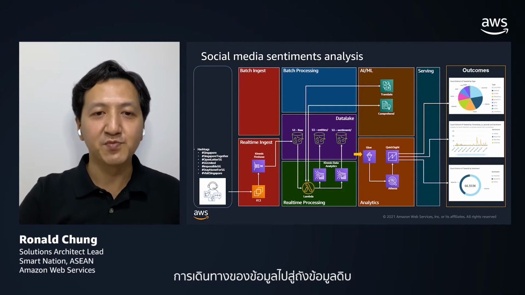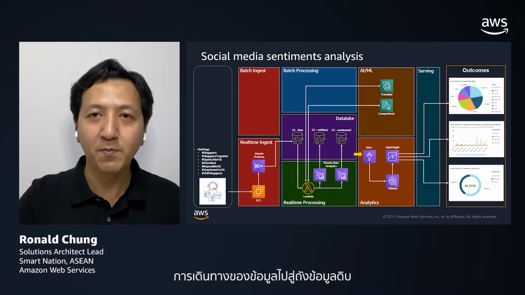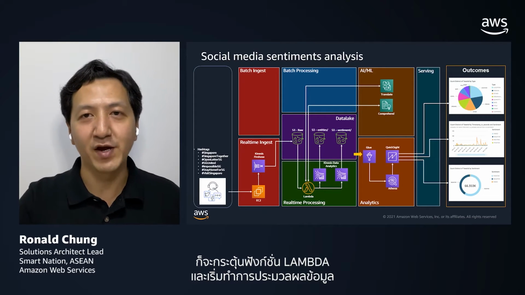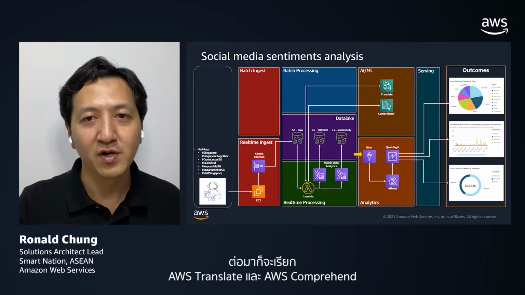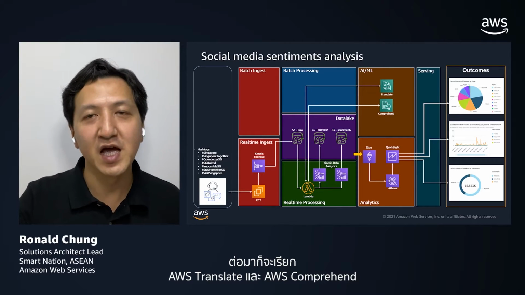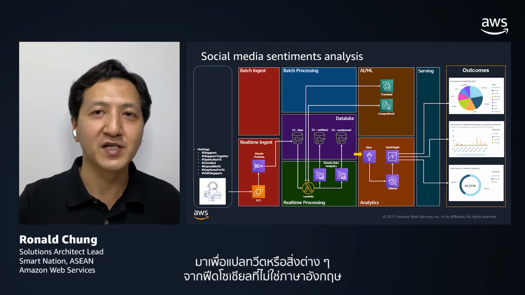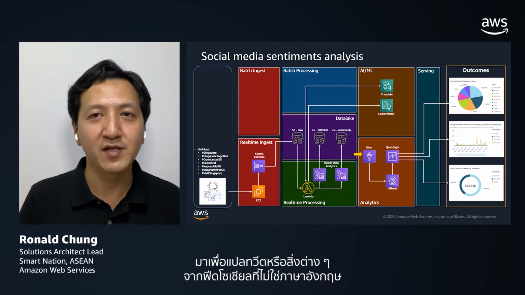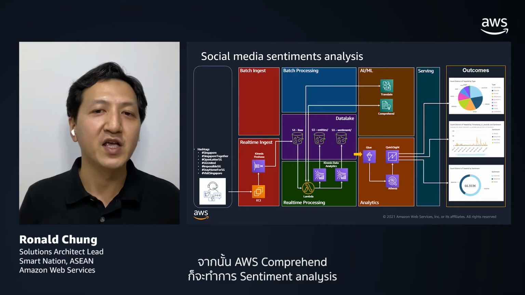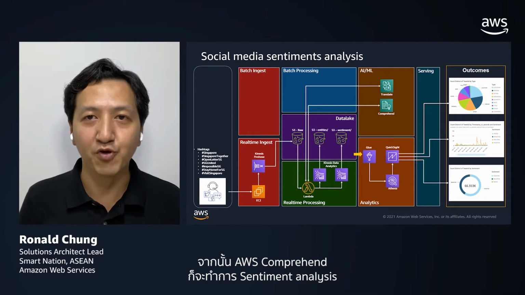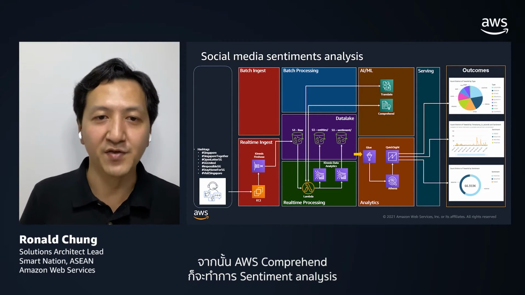Once the data is landed into this raw bucket, the Lambda functions will be triggered to do the data processing. It will subsequently call the AWS Translate and AWS Comprehend to translate non-English tweet or media feed into English first, and then it will call the Comprehend to do the sentiment analysis.